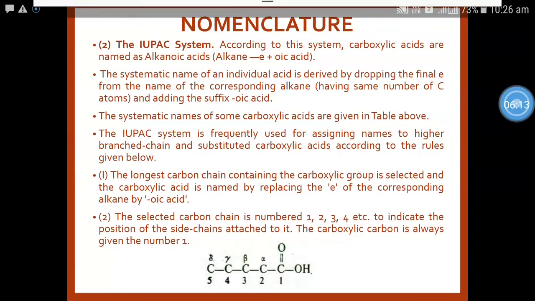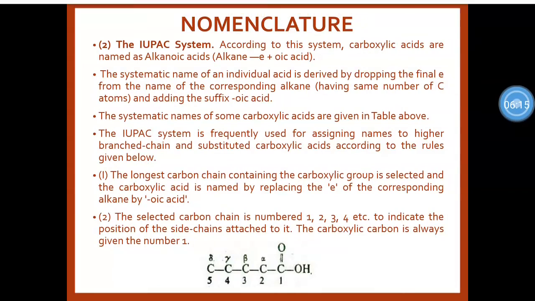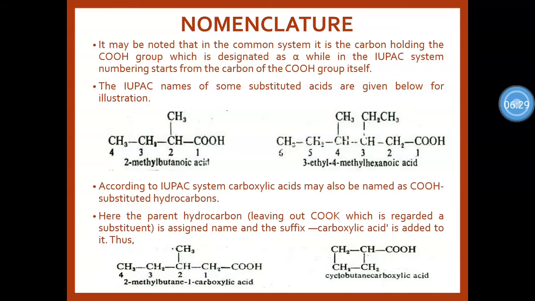So this type of change takes place from the common name system to the IUPAC name system. The next step is that it may be noted that in the common system the carbon next to the COOH group is designated as alpha, while in the IUPAC name system numbering starts from the carbon of the COOH. Already we discussed this.